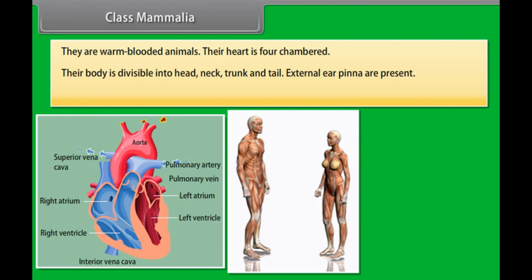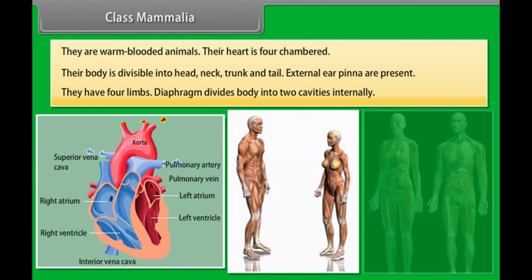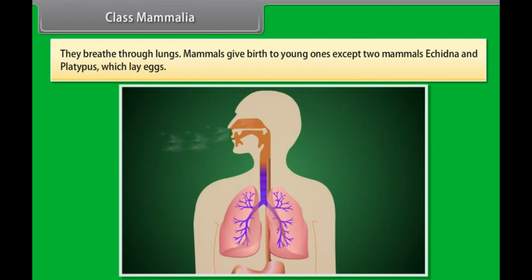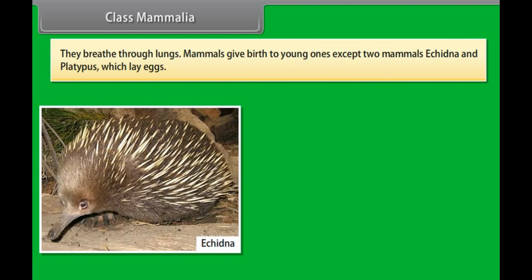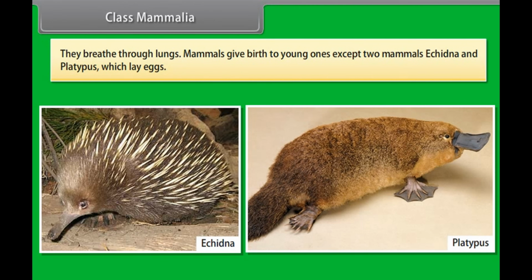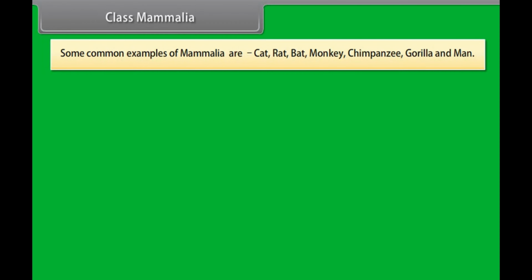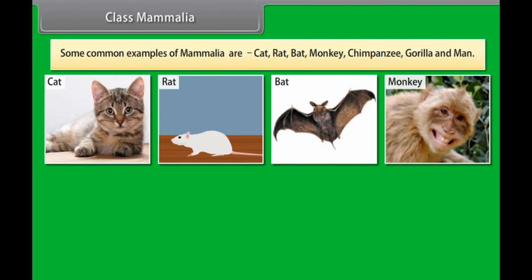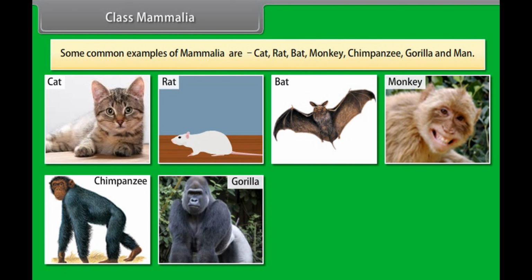External ear pinna are present. They have 4 limbs. The diaphragm divides the body into 2 cavities internally. They breathe through lungs. Mammals give birth to young ones except 2 mammals, Echidna and Platypus, which lay eggs. Some common examples of Mammalia are cat, rat, bat, monkey, chimpanzee, gorilla and man.